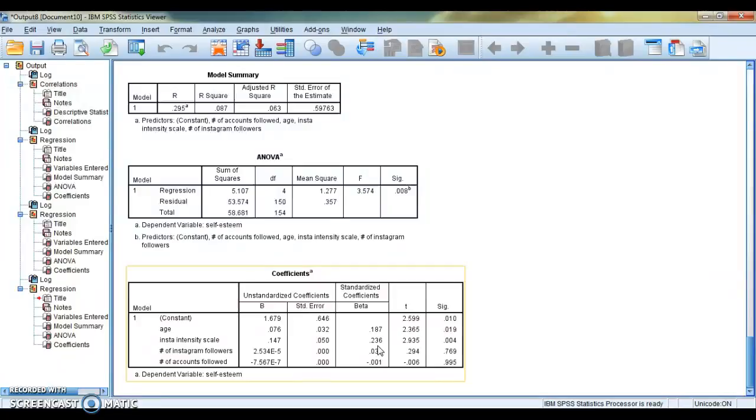Instagram use isn't all a bad thing. It can be a good thing because it helps raise self-esteem. Specifically, the scale being immersed in it seems to have a small prediction here.